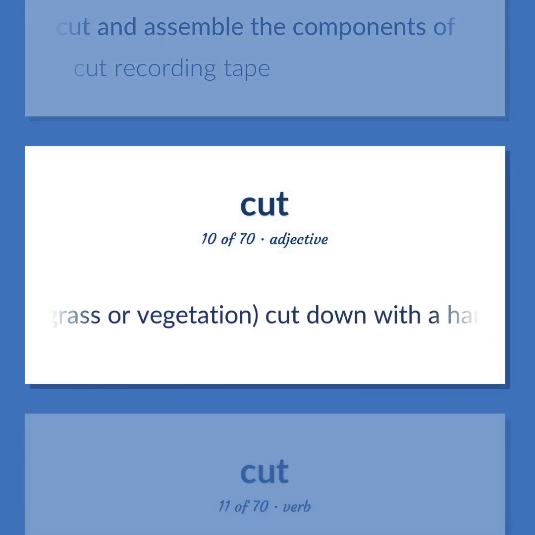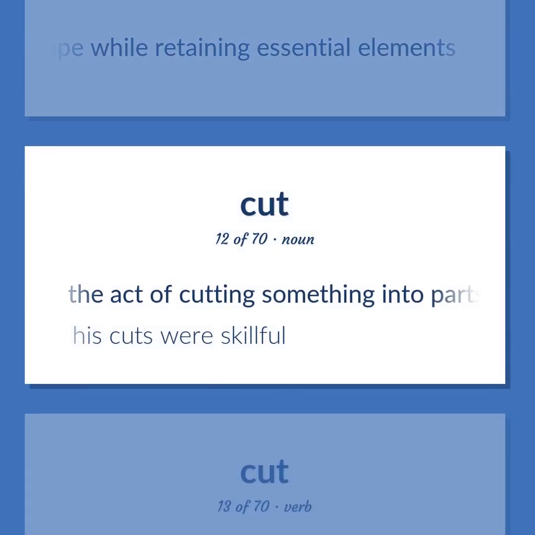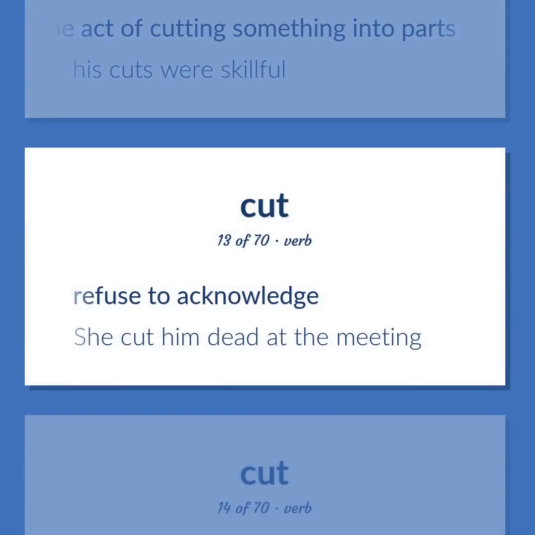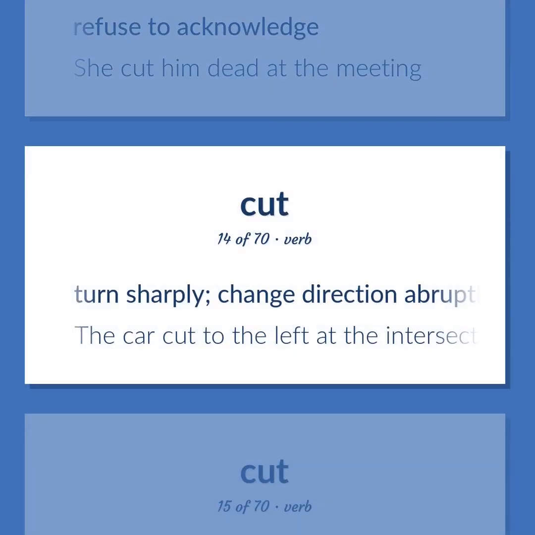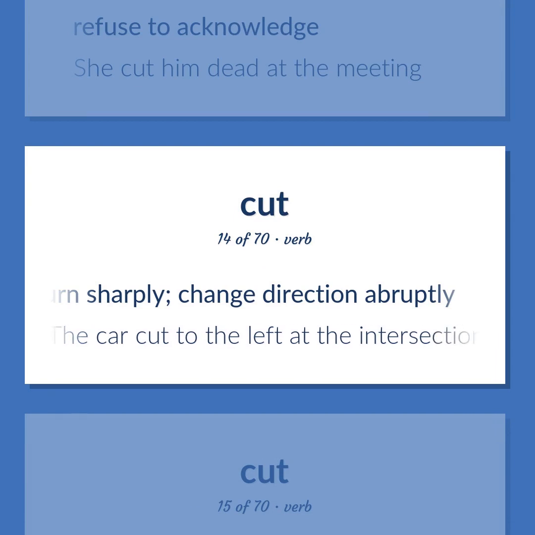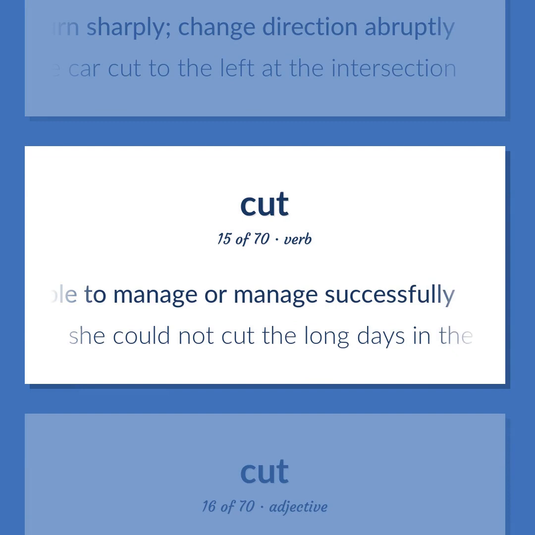Used of grass or vegetation, cut down with a hand implement or machine. Reduce in scope while retaining essential elements. The act of cutting something into parts. His cuts were skillful. Refuse to acknowledge. She cut him dead at the meeting. Turn sharply. Change direction abruptly. The car cut to the left at the intersection. Be able to manage or manage successfully. She could not cut the long days in the office.